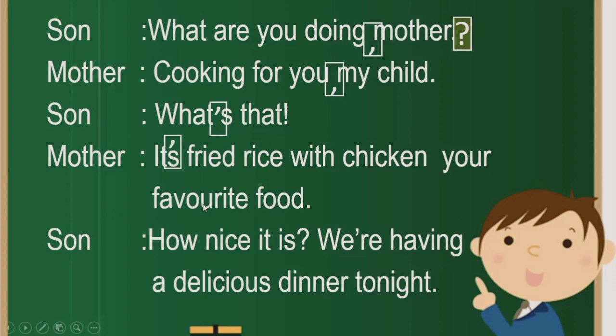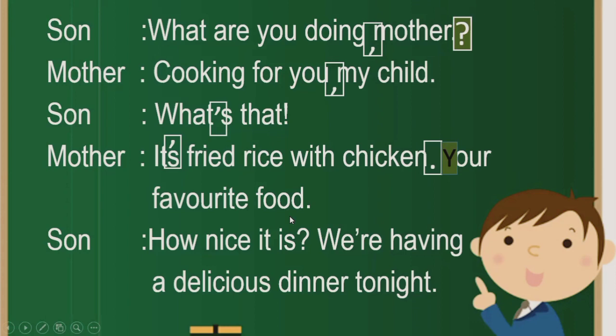It was a complete sentence, so we have to use a full stop over here. "Your favorite food" is another one. So after the full stop, we have to use the capital form of Y. "Your favorite food." And it is an assertive sentence, so the use of a full stop is quite okay over here.